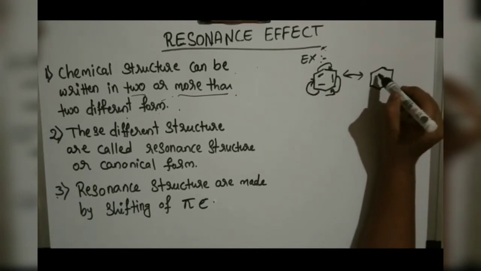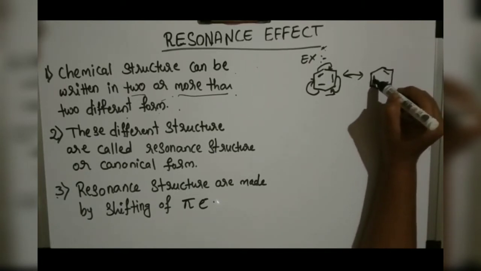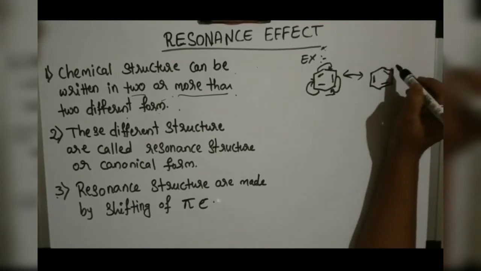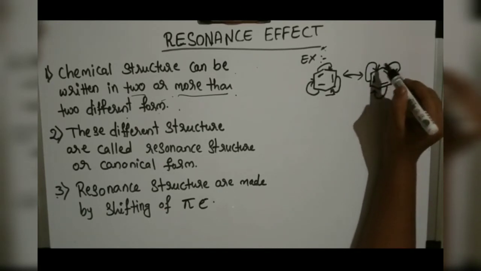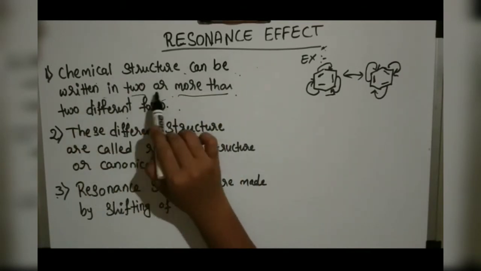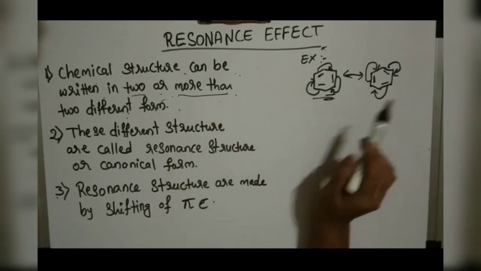There is a shifting of double bonds, or you can say pi electrons. Again, if you take the original form, this bond will come here, this bond goes here, then this bond goes here. So the chemical structure can be written in two or more than two different forms. This is the example.